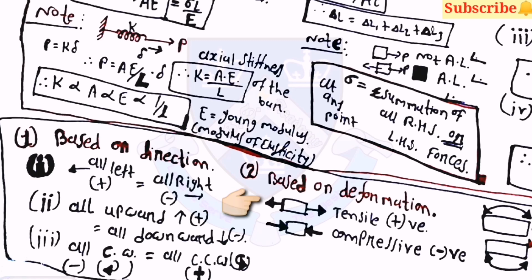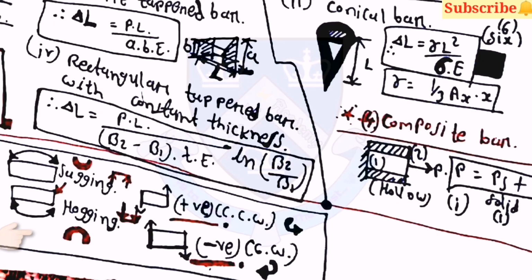Then based on the deformation, tensile will be positive and compressive will be negative. For sagging, it will be positive and counterclockwise. Then for hogging, it will be negative and clockwise.